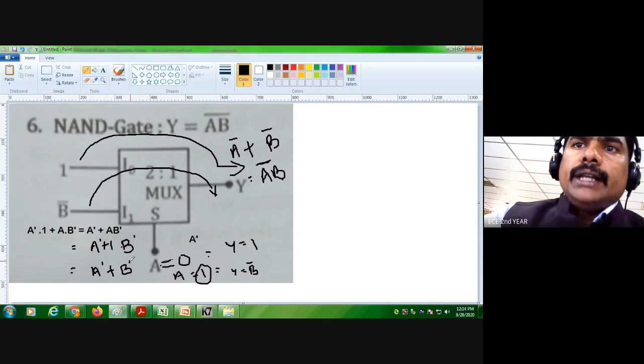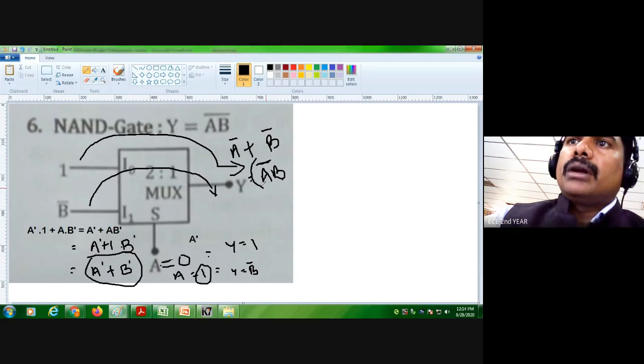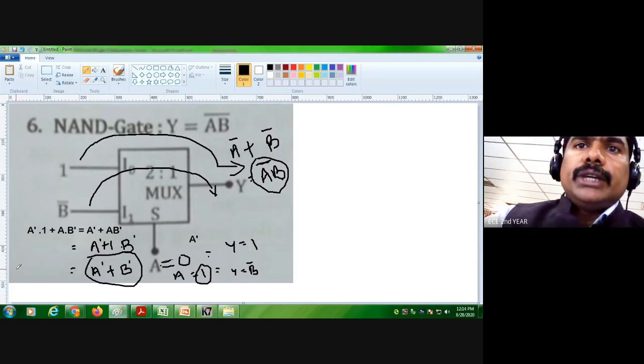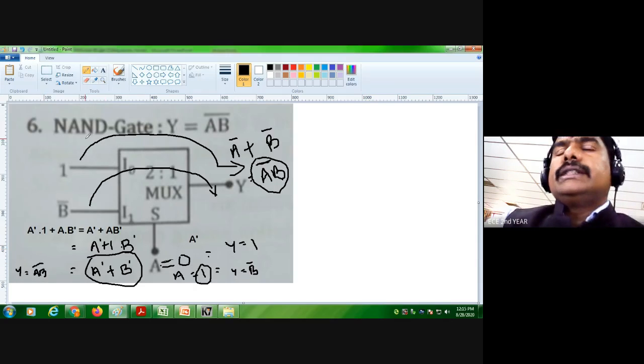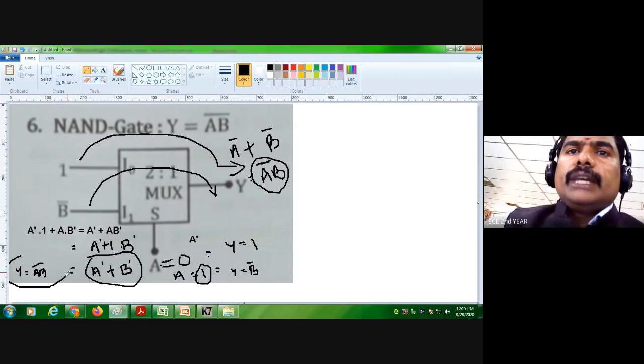As per De Morgan's law, A dash plus B dash can be written as Y equal to AB whole bar. So this can be used as a NAND gate.